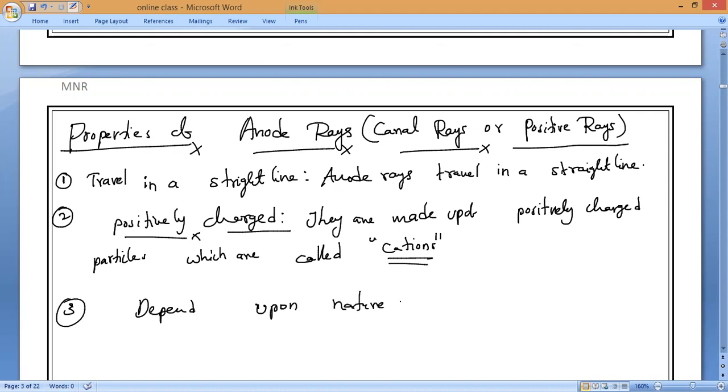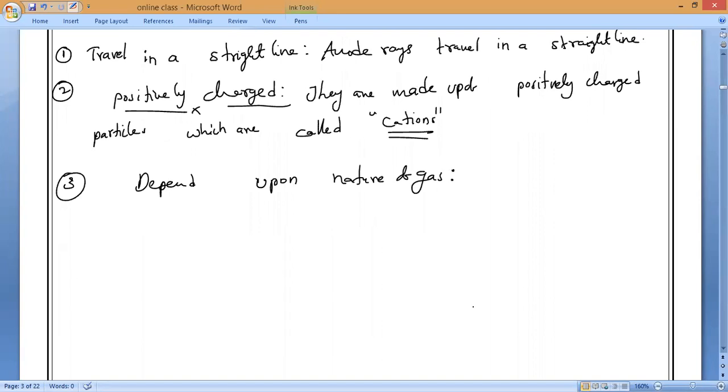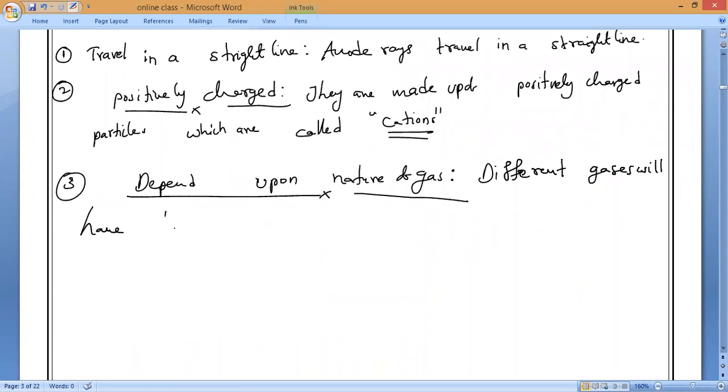So in which gas will we get the lightest one? Hydrogen gas. That is, different gases will have different cations. Please write. But anions, what? Anions are the same for everything. Is it okay, everybody? Please respond. That is, different gases will have different cations. Due to what? Anyone, the reason? Because of their different masses. Understanding?